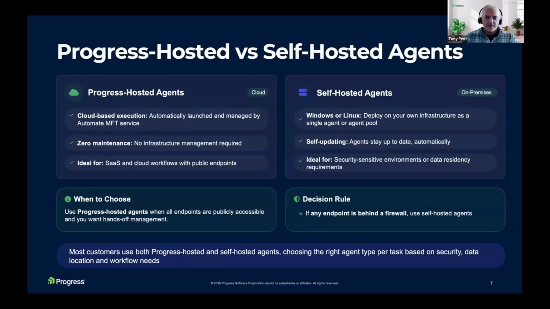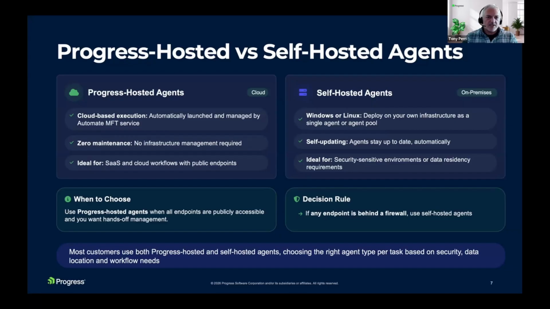So the long and short of it is that you can use both. There are pros and cons to each of the different types of agents. With the Progress hosted agents, they're literally zero footprint. Like I said, they get spun up, they get used, and they get torn down. That all happens automatically. That's entirely managed by Automate MFT, basically.